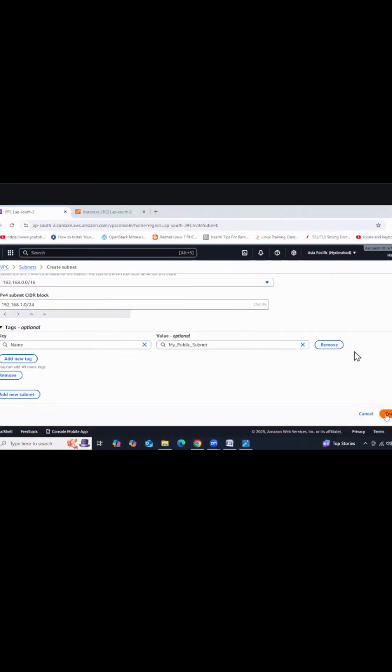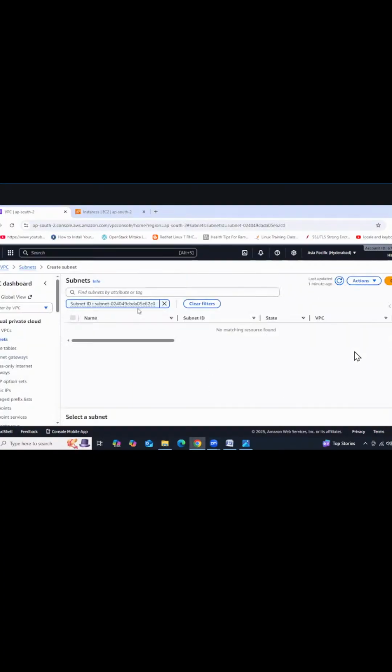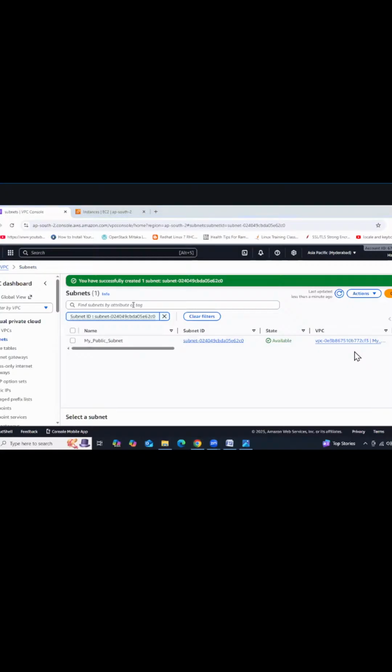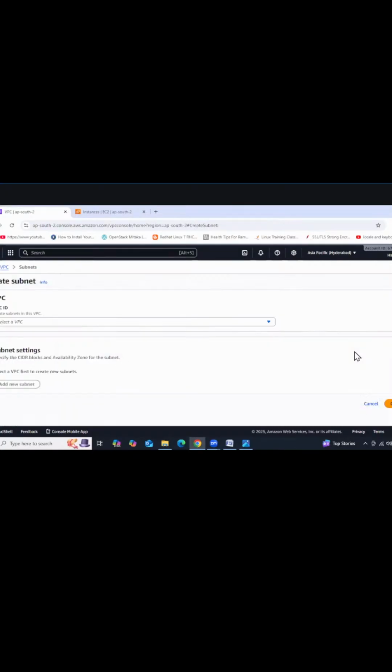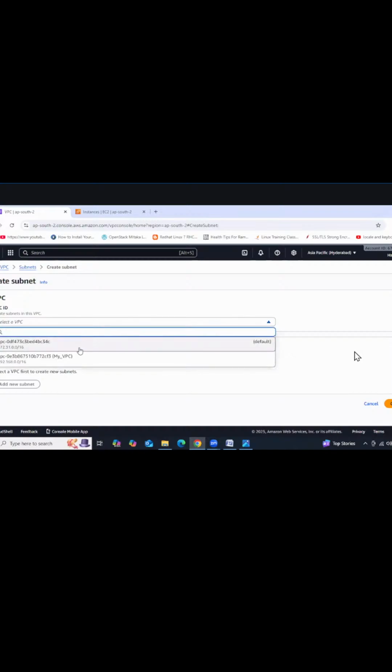Okay, so now we did one subnet. One subnet got created successfully. Both the subnets you can create at a time itself, but you are at a very initial stage now, so that's why I did only one subnet now. Next, again I'm creating one more subnet, right? Where my VPC,